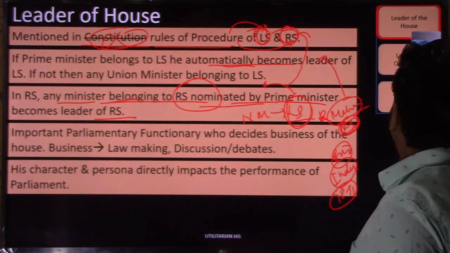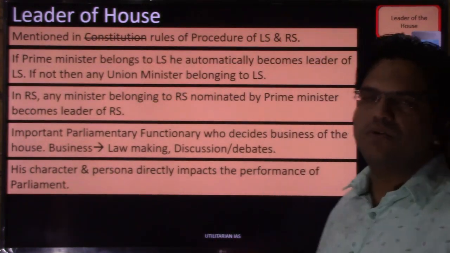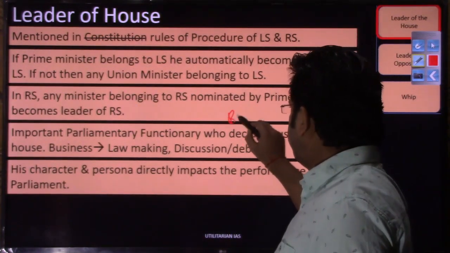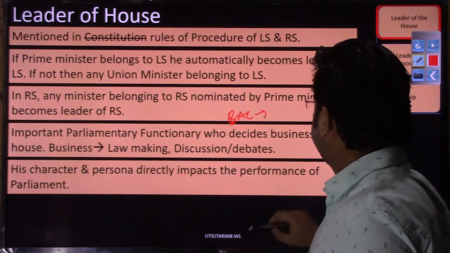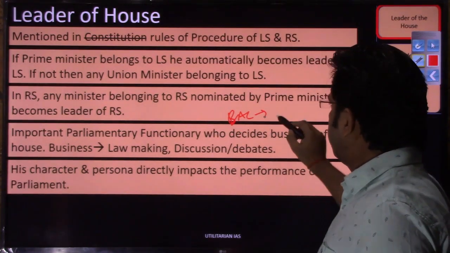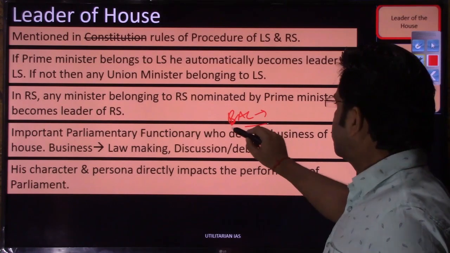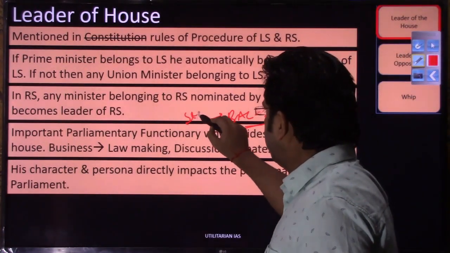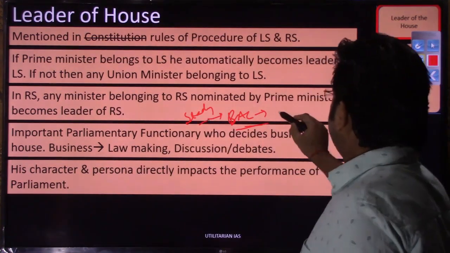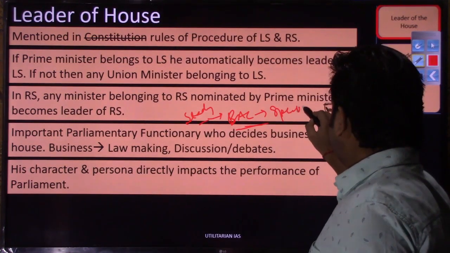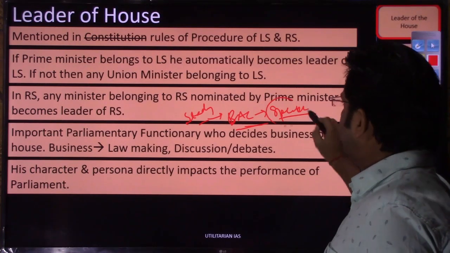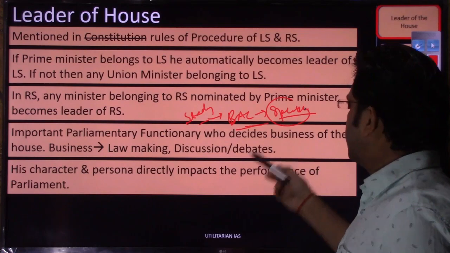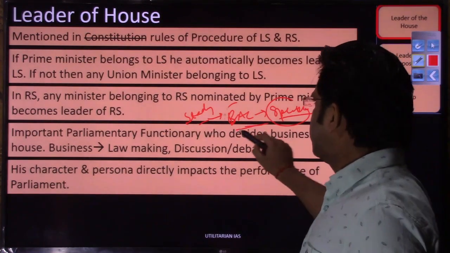Now what is the role of this leader of the house? How will the business be allocated? You have this business advisory committee. When we discuss the committee system, we'll discuss what this business advisory committee is. It is part of a standing committee. The speaker will be the chairman of this business advisory committee, and in case of Rajya Sabha, the chairman will be the chairman of this committee.